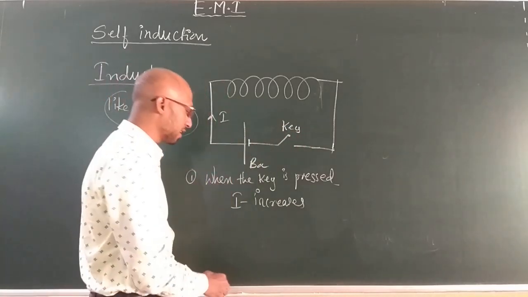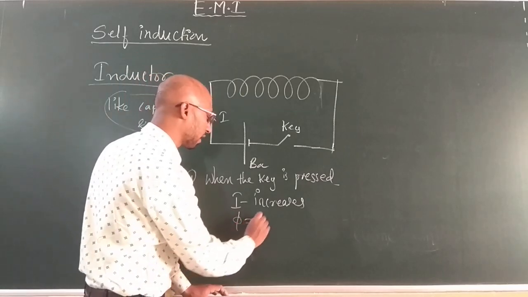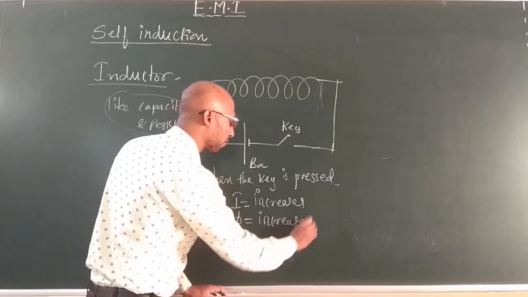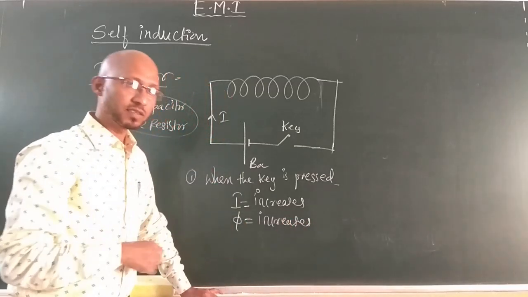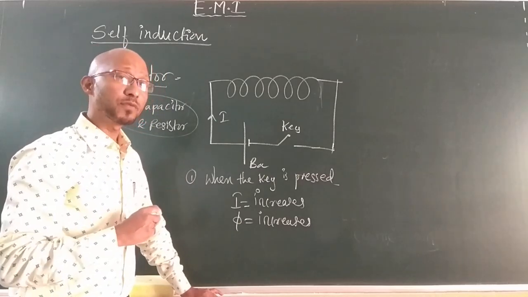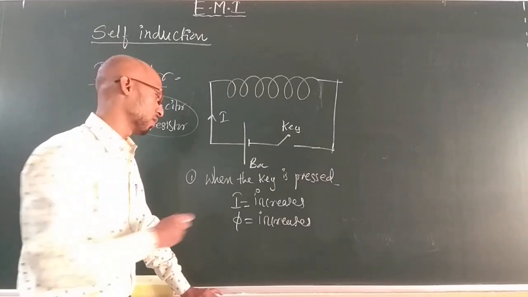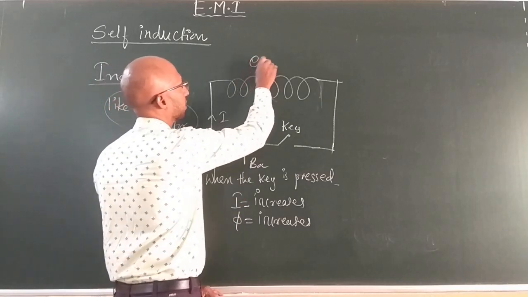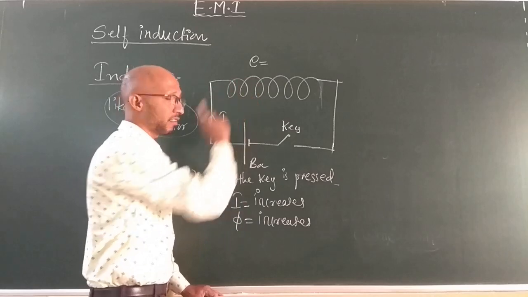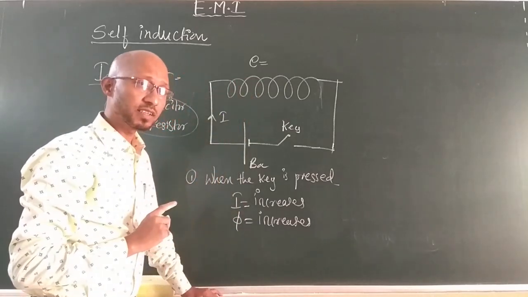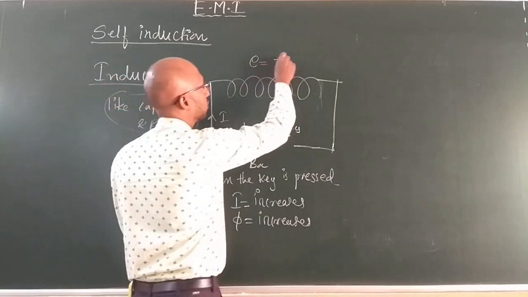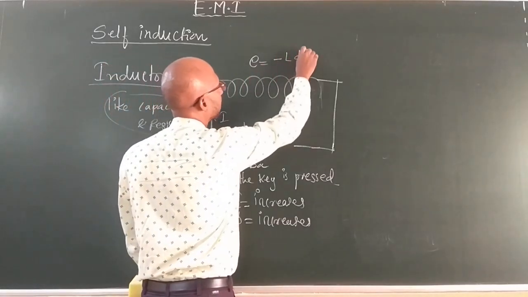Now, if the current starts increasing, definitely the flux also increases in the conductor. If the flux increases, what happens? EMF will be induced. That EMF is an induced EMF, because the flux is increasing in this inductor. The induced EMF is given by L di by dt.